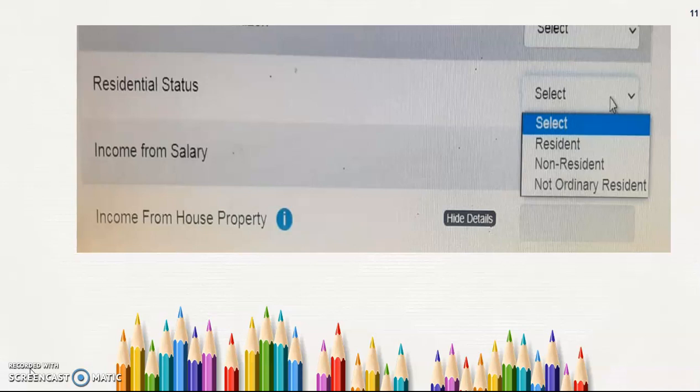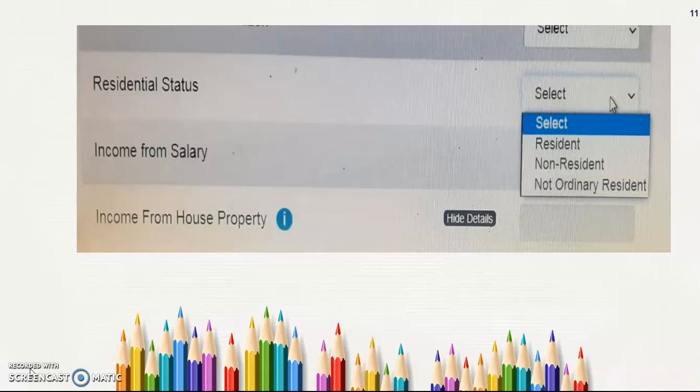Not ordinarily resident is something different from resident and non-resident. For that, the government has given some guidelines. So who is not ordinarily resident?